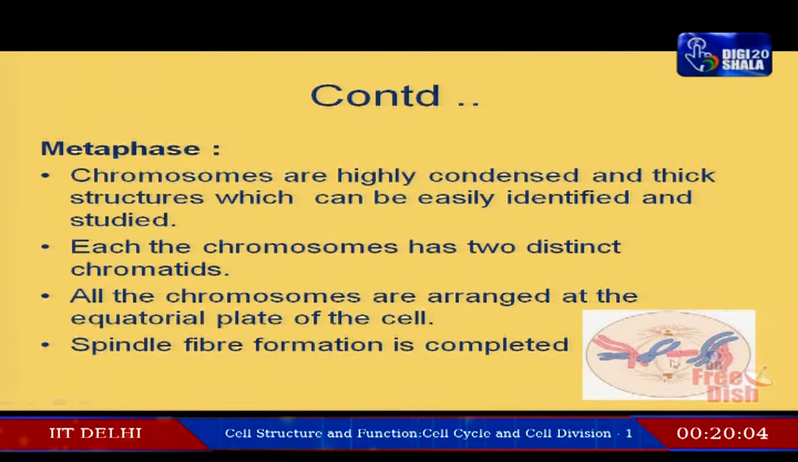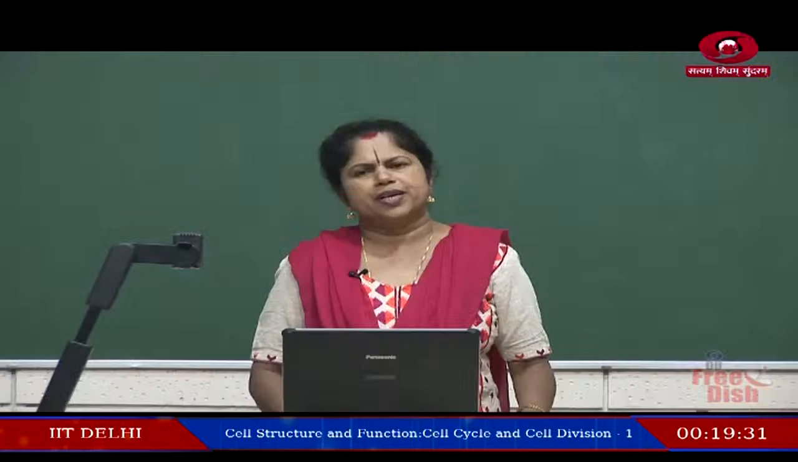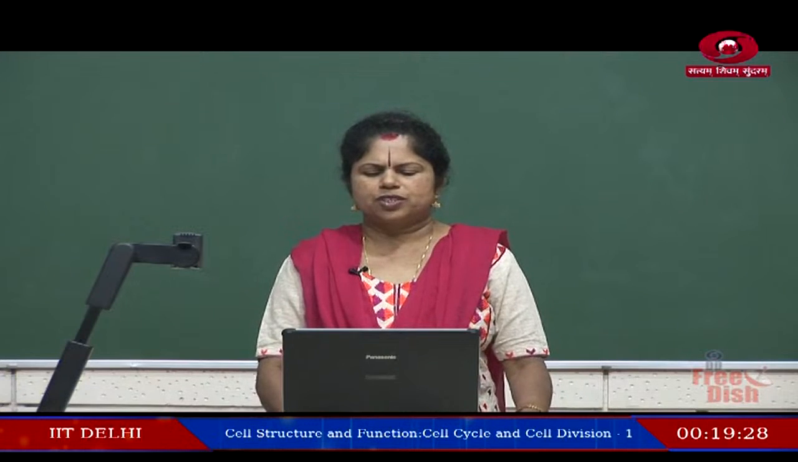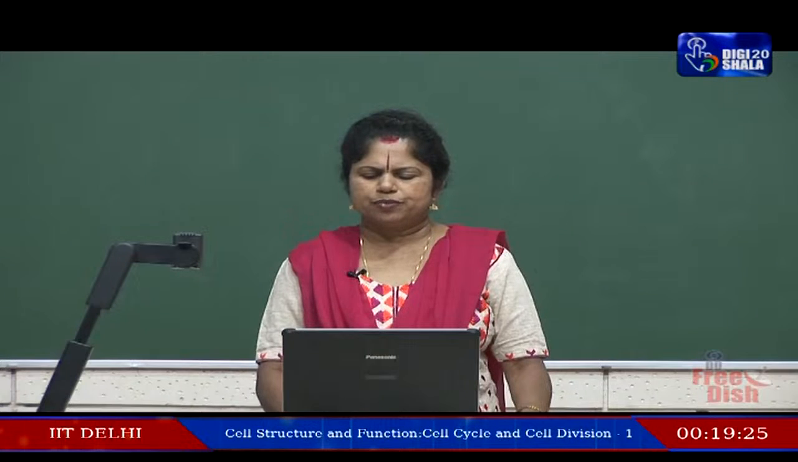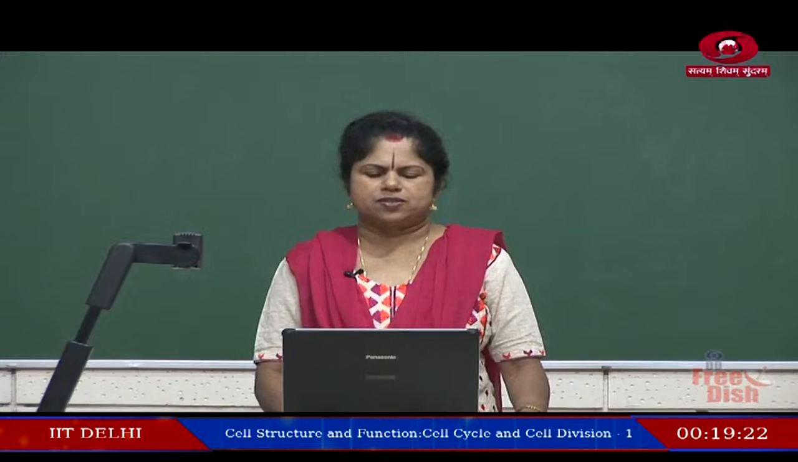Here you can see the next stage, that is metaphase. Chromosomes are highly condensed, highly thick, highly coiled. You can see it clearly, and even count the chromosomes clearly during this metaphase stage. They are highly condensed and thick, with clearly visible chromatids, each chromosome with 2 distinct chromatids attached at the centromere position. So, you can identify them clearly and even count them.